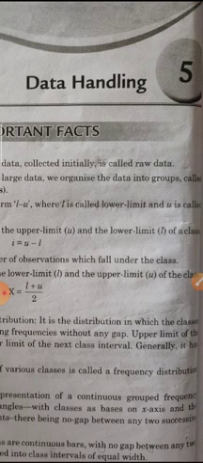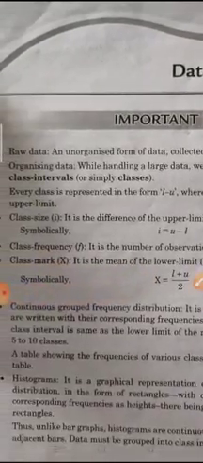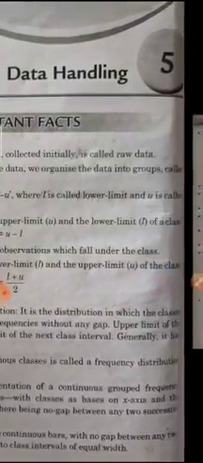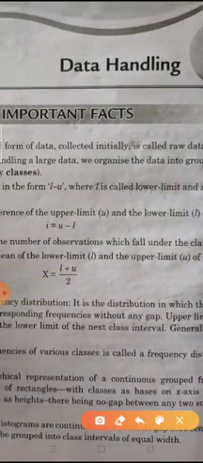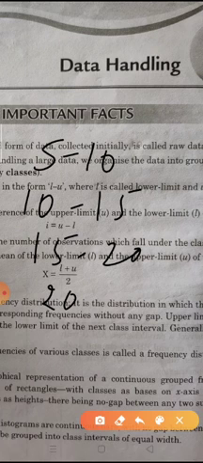Suppose we write 10 to 20 and 25 to 35, then here is a gap. So the upper limit of the class interval is the same as the lower limit of the next class interval. Suppose we write 5 to 10, 10 to 15, 15 to 20 and 20 to 25.